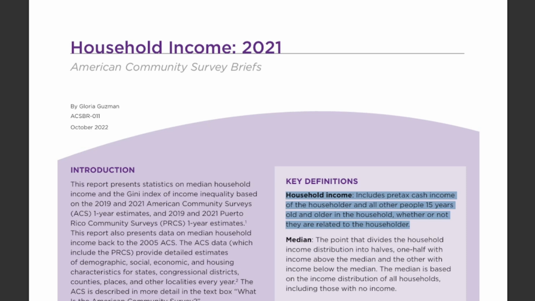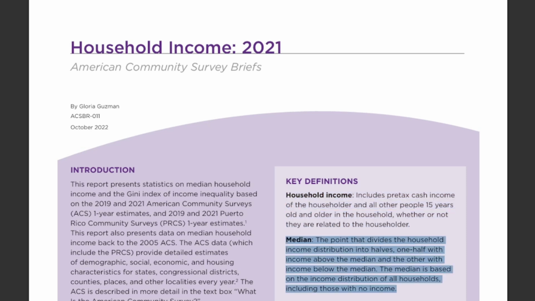clearer picture. First, I need to go over a few definitions, starting with median household income, which includes pre-tax cash income of the householder and all other people 15 years old and older in the household, whether or not they are related to the householder. Second, median, the point that divides the household income distribution into halves, one half with income above the median and the other with income below the median. The median is based on the income distribution of all households, including those with no income.